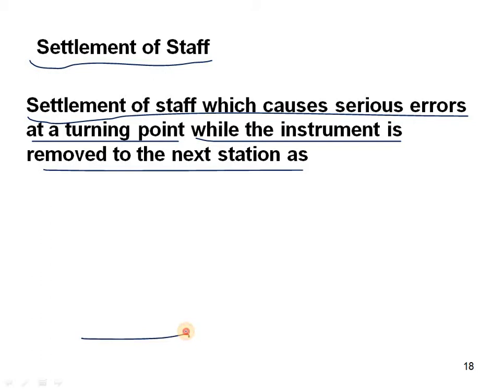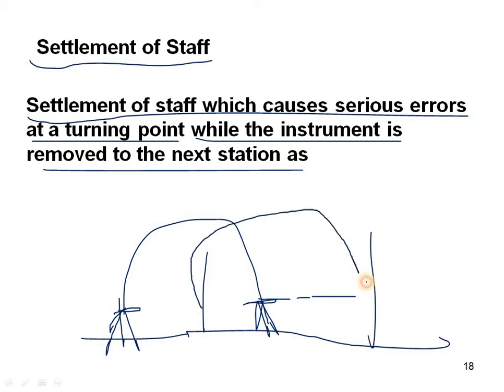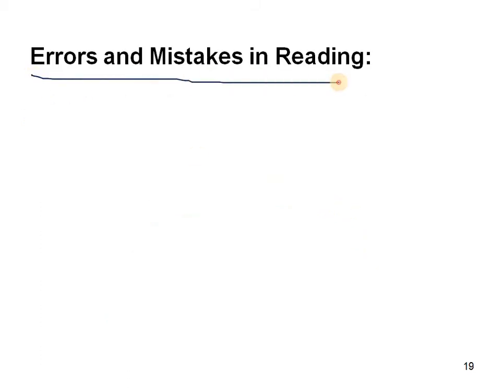Generally, suppose on a ground surface the staff is there at the position, and you are turning the point when the instrument is removed to the next station. The instrument is at this station point, and from here you are changing to another point. So here the next station will be coming as an error point. That will be the settlement of staff. This staff will also be moving to another position. So it causes some errors while we are changing the station from one point to another point.